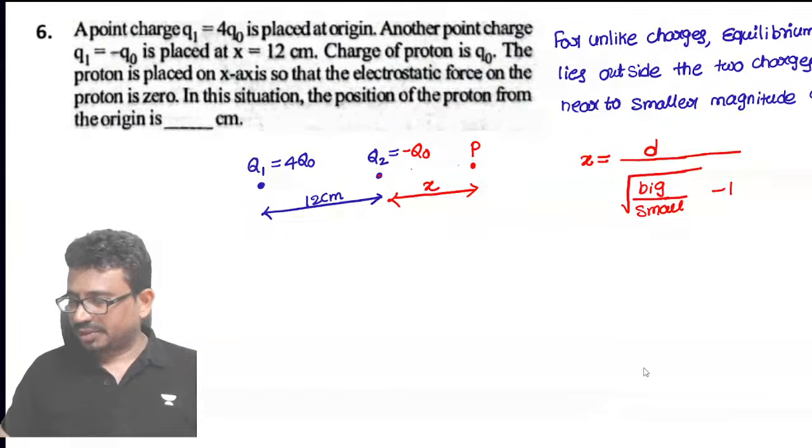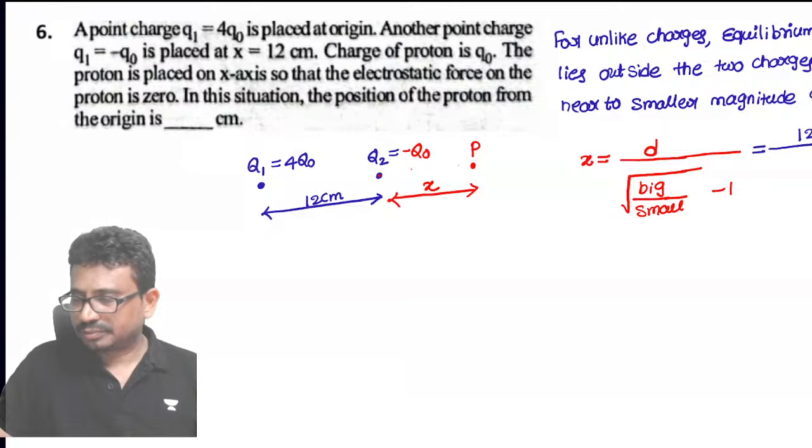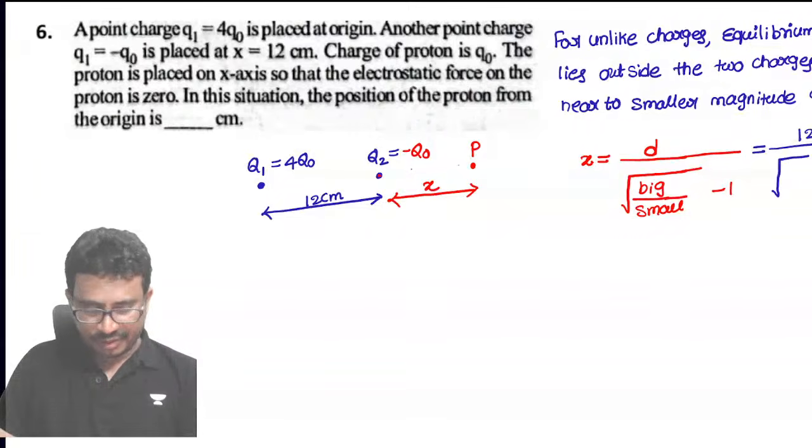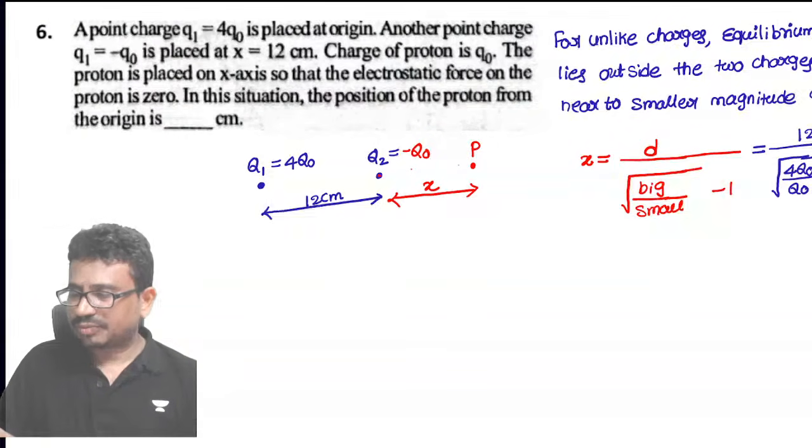You can tell me now, this will be equal to d. How much is the distance you can see here? 12 by the square root of big by small. The big magnitude is 4Q0, by the small magnitude Q0, minus 1.